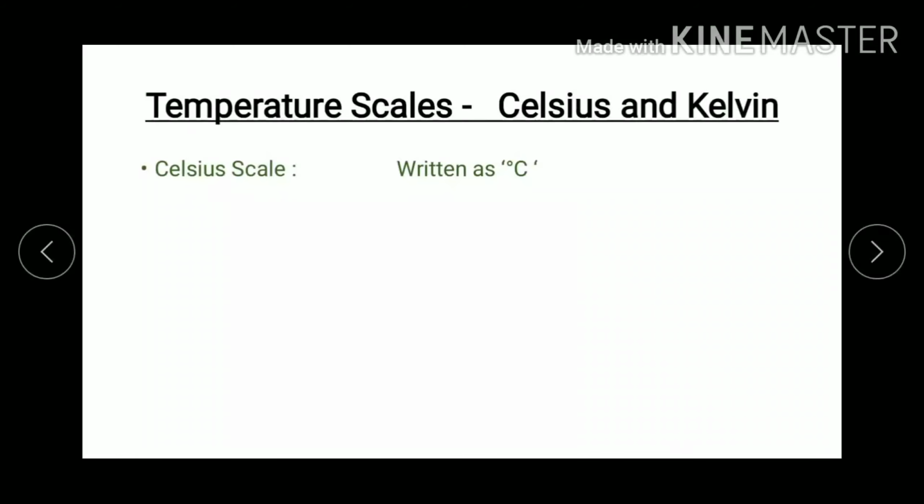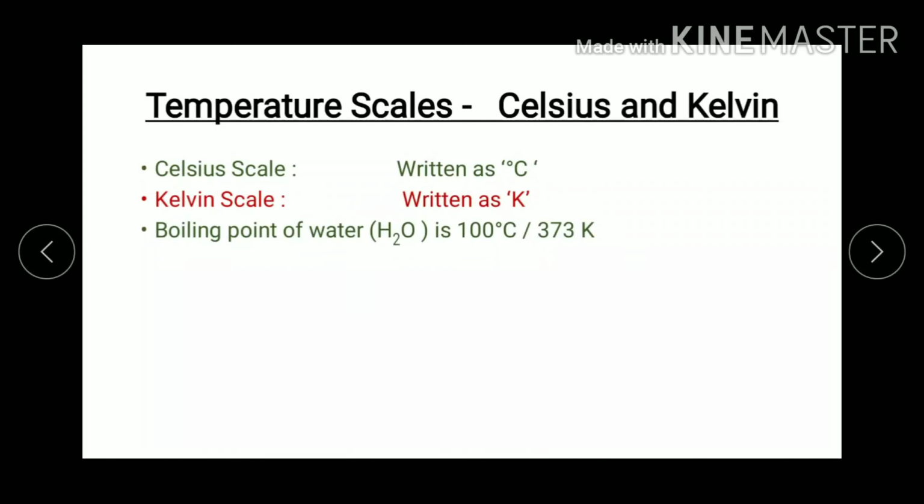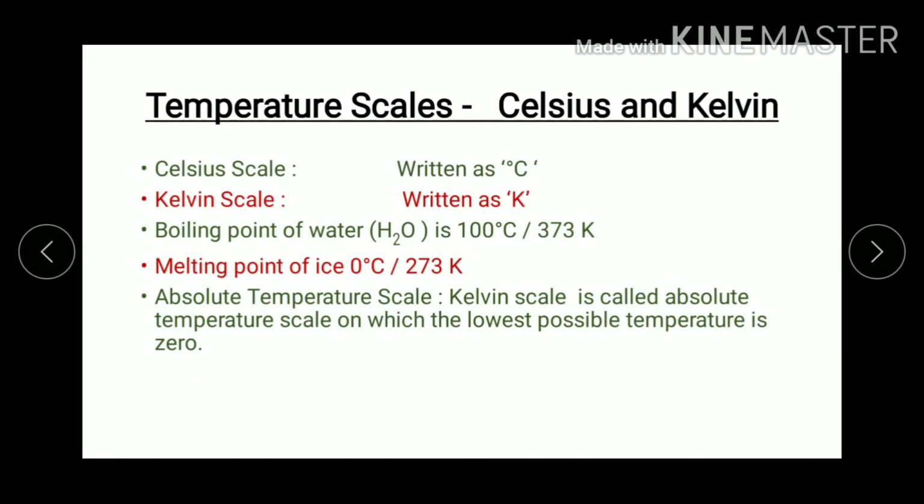Celsius scale. It is written like this, and Kelvin scale. It is written as. Boiling point of water is 100 degrees Celsius and 373 Kelvin. Melting point of ice is 0 degrees Celsius and 273 Kelvin. Absolute temperature scale. Kelvin scale is called absolute temperature scale on which the lowest possible temperature is 0.